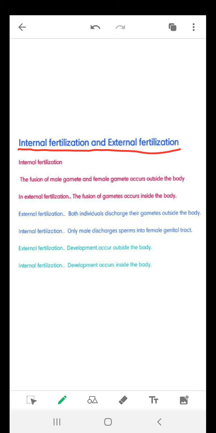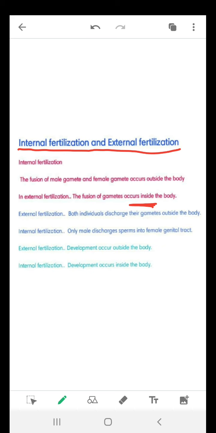Now, internal fertilization is the fertilization which occurs inside the female body. Inside the female body, it means the sperm goes inside the female body and fuses with the egg cell inside the female body. As in case of birds, reptiles, mammals, internal fertilization takes place inside the female body.